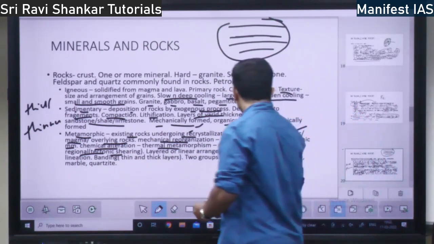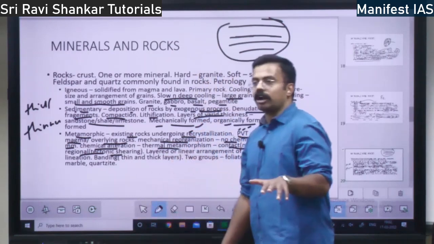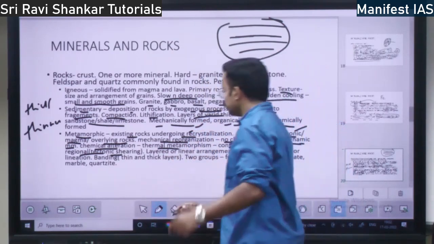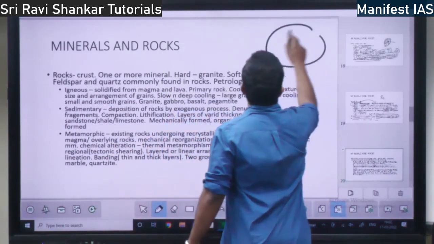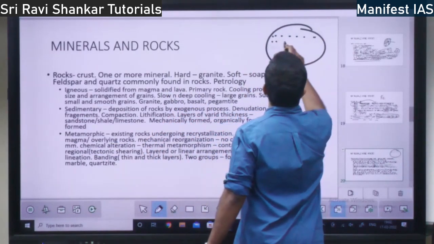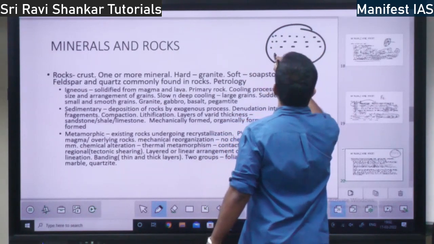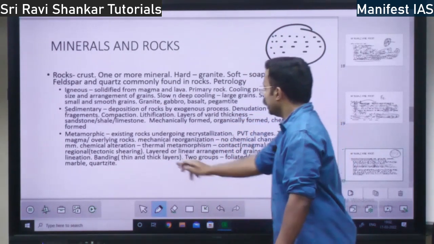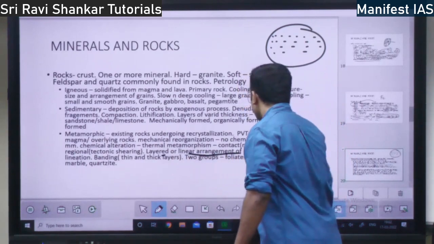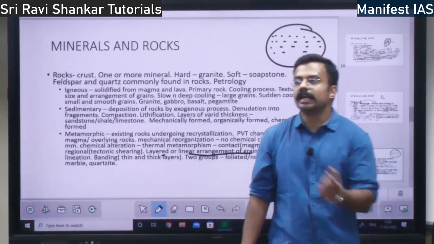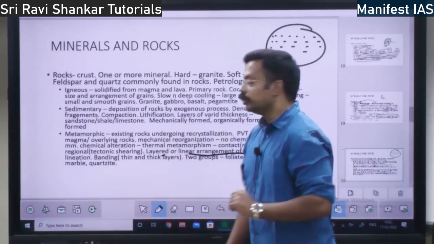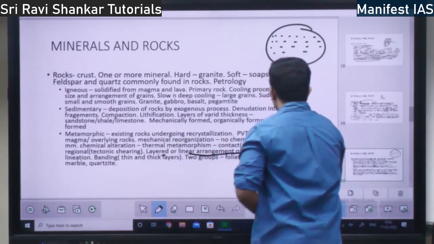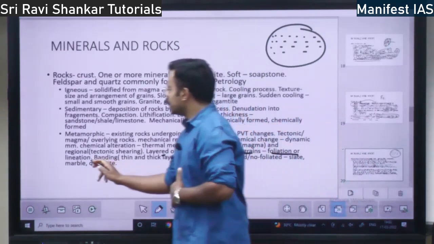Then in the metamorphic rocks, within the rocks there will be grains arranged in some order, right? Layered or linear arrangement of grains will be there. That is called foliation or lineation.